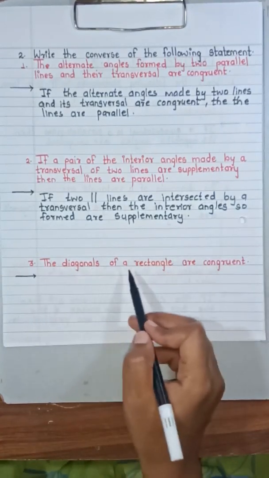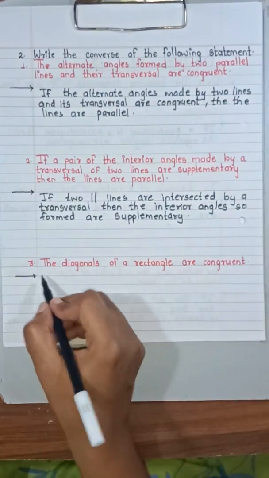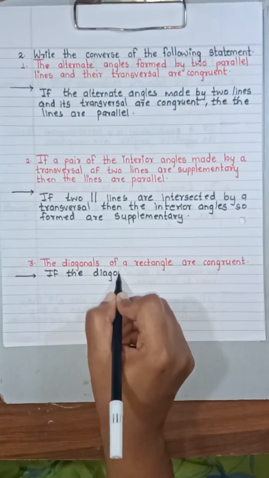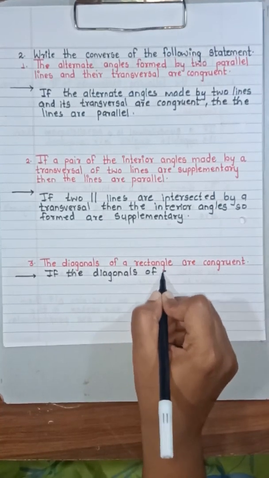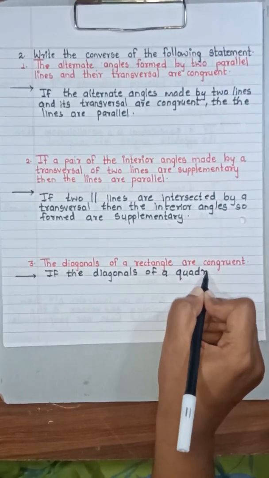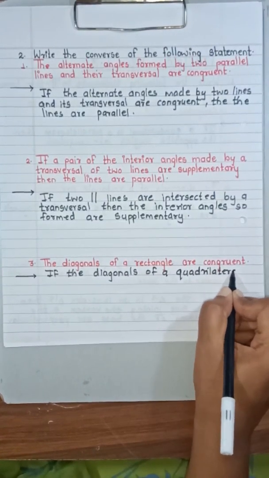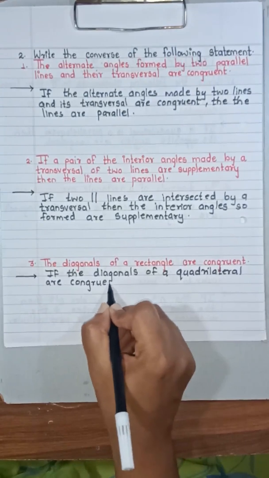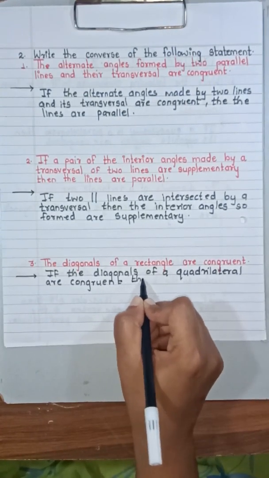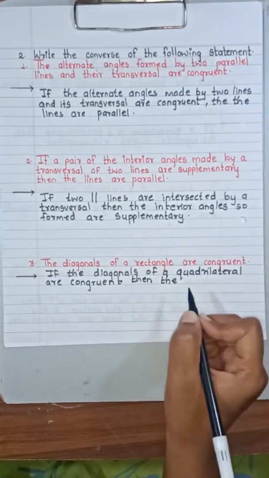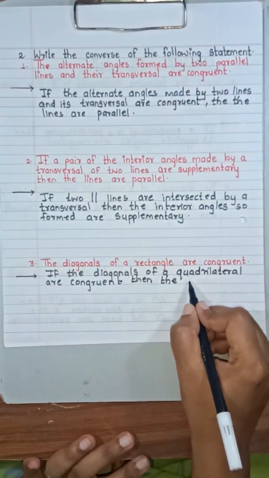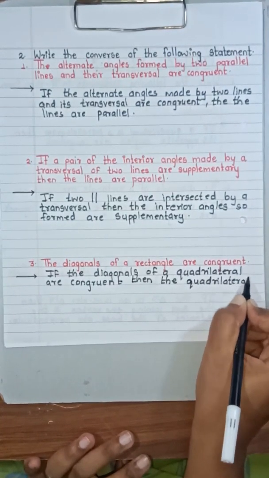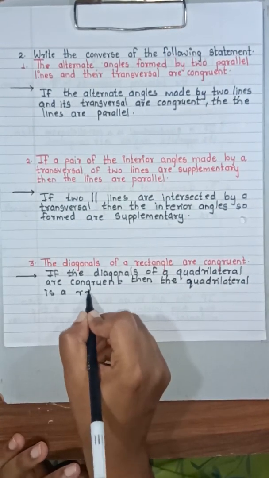The last one: the diagonals of a rectangle are congruent. If the diagonals of a quadrilateral are congruent, then the quadrilateral is a rectangle.